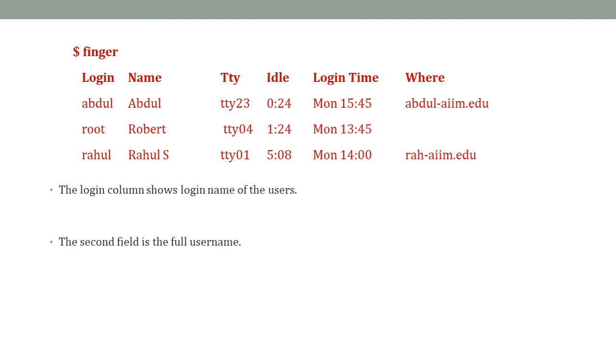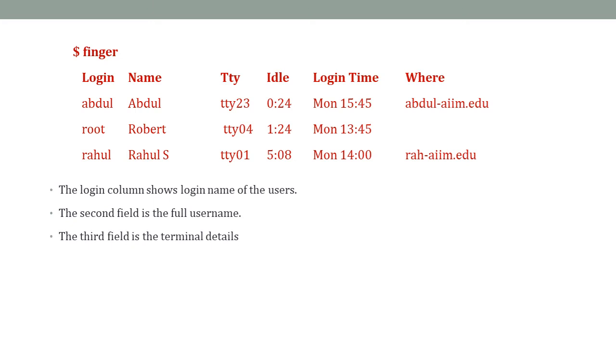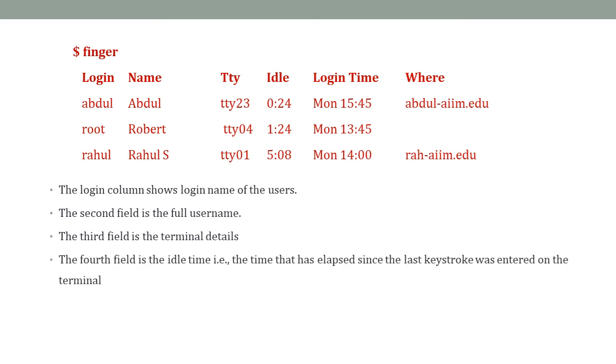So here the first column shows the login name of the user. The second field shows the full name of the user. The third field shows the terminal details. The fourth field is the idle time, that is the time that has elapsed since the last keystroke was entered on the terminal. The last field is the office location from where he is using the system.